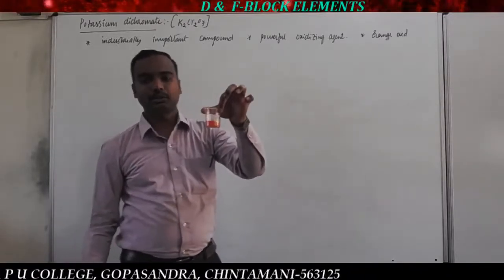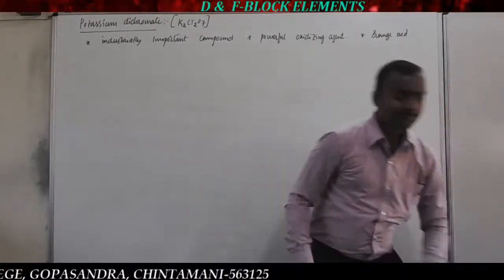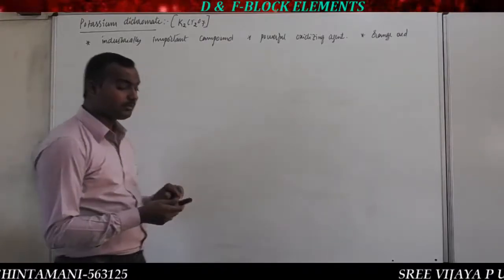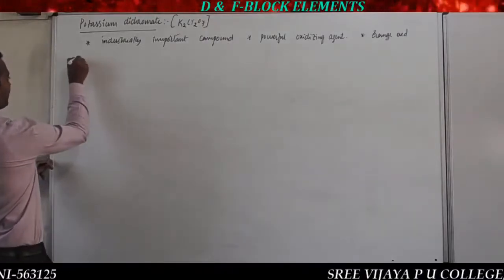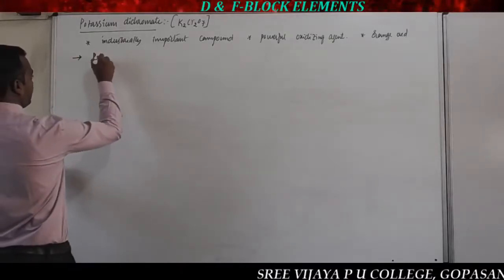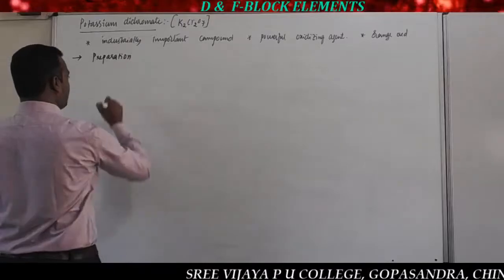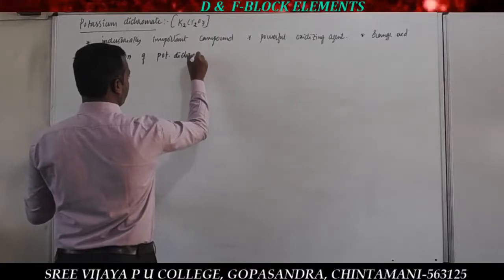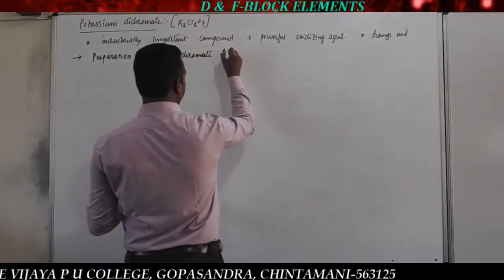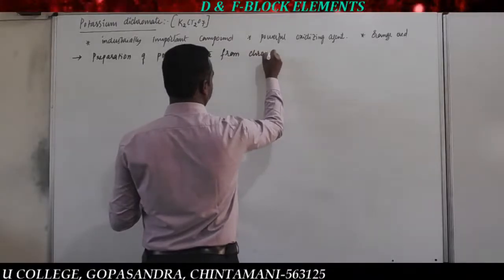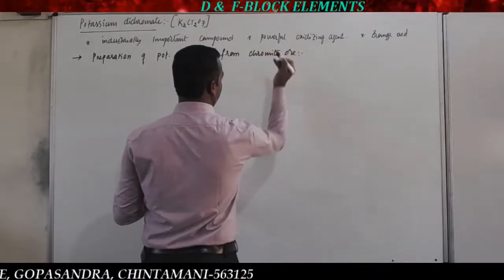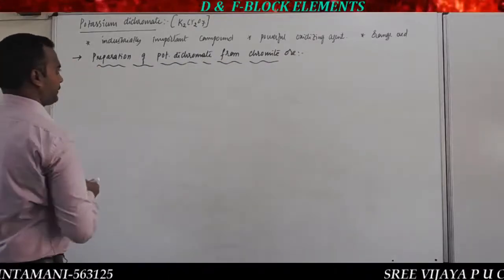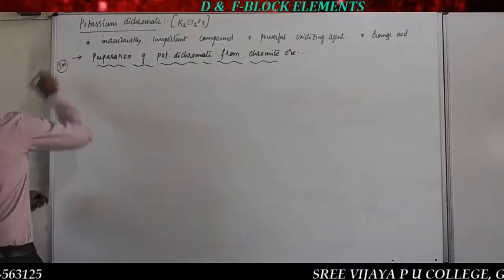If you prepare an important question for 3 marks: write the steps involved in the preparation or manufacture of potassium dichromate from chromite ore. This is a very important question. A very important question for 3 marks. It is a repeated question, on potassium permanganate and potassium dichromate.